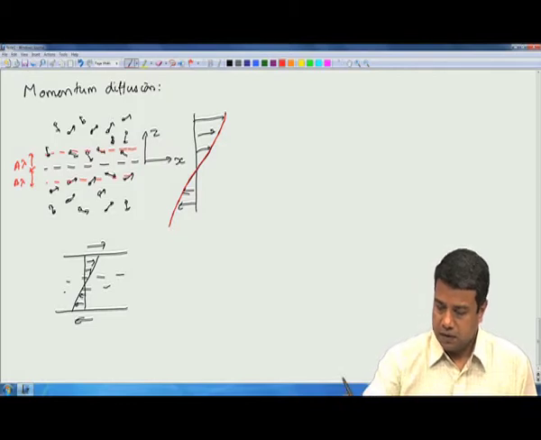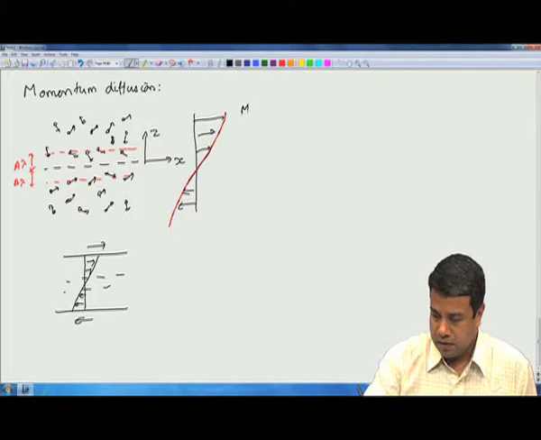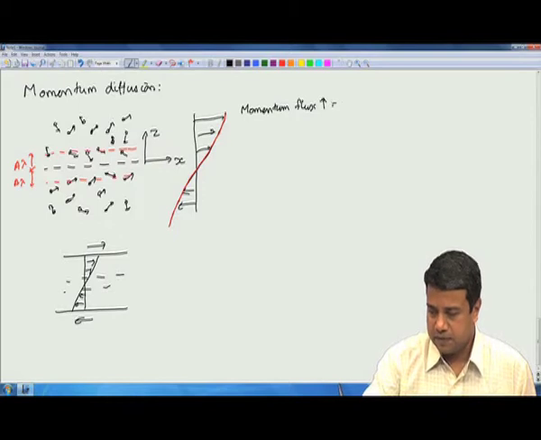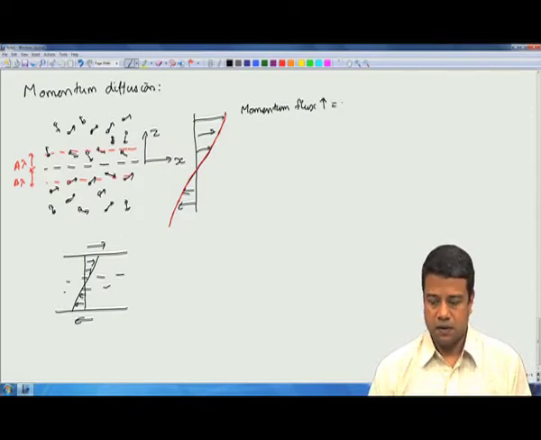Now, what is the momentum flux going upwards? It is going to be equal to the mass flux times the average momentum of the molecules that are crossing the surface.